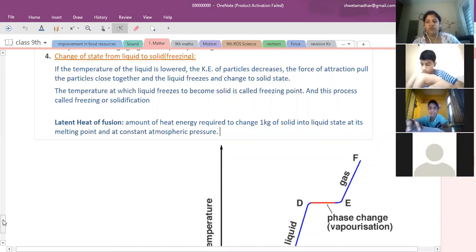Same thing happens from liquid to gas. The conversion takes place at constant temperature, that is called boiling point. And at the same temperature, which is also called condensation point, the gaseous substance converts back to liquid state. Right? Clear? Now, in between this, you have to learn the latent heat curve or latent heat first. Now, what do you mean by latent heat?